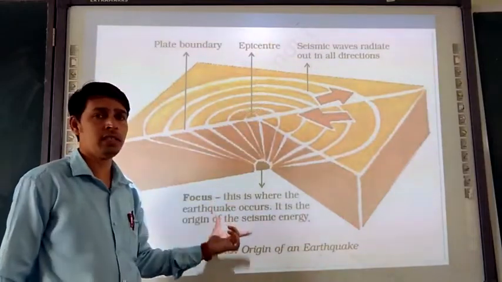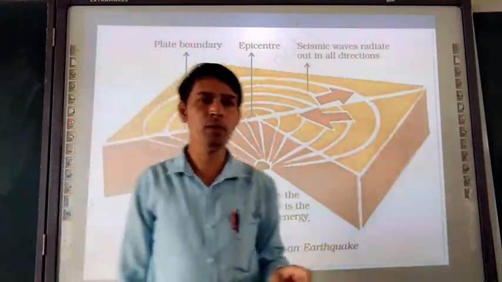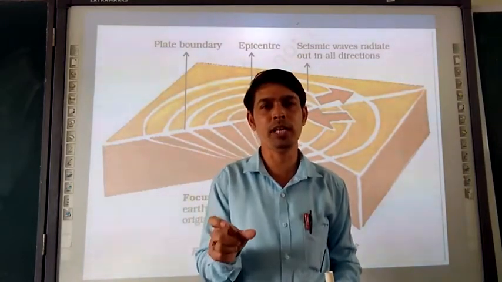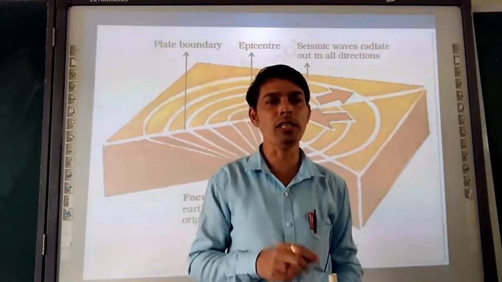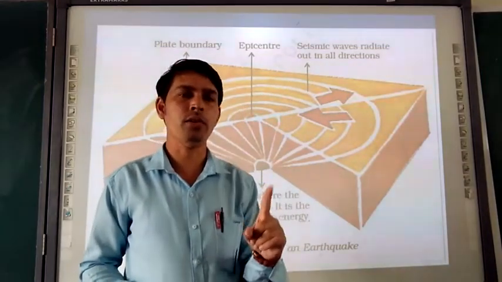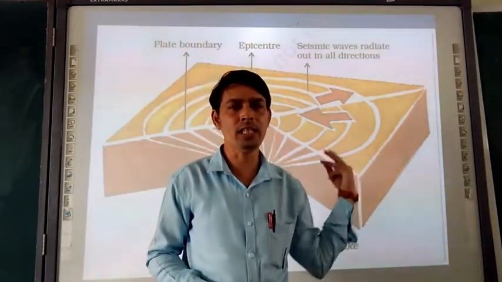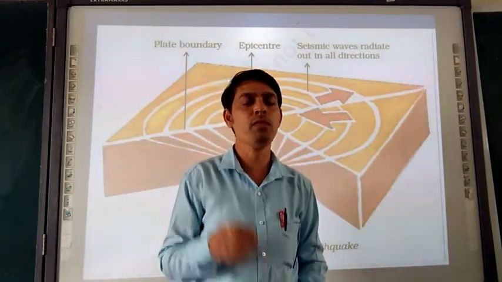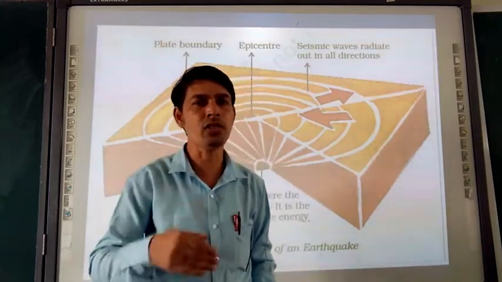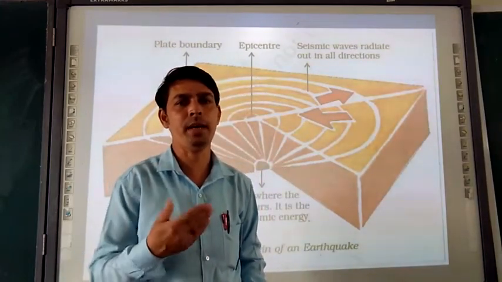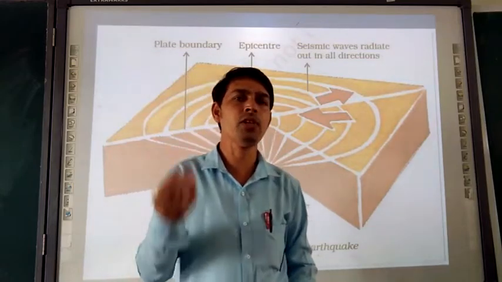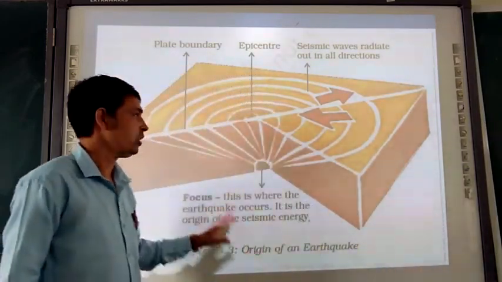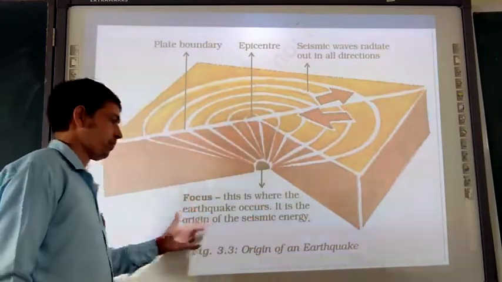Moving on, we talked about endogenic forces and exogenic forces. In this presentation we talked about endogenic forces: first the volcano, then the landslide, and then the earthquake, the third one, which is very important. These are natural disasters that happen every year. In the upcoming presentation, we will see the earthquake in more detail. So you have to draw this diagram in the notebook.